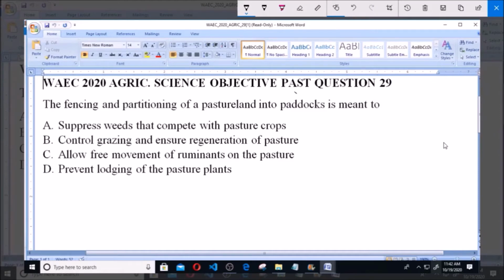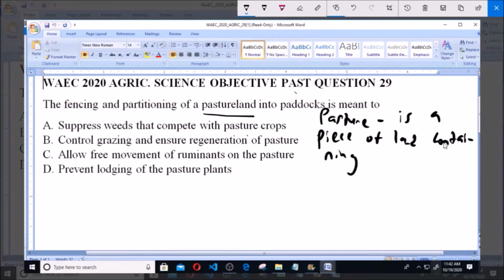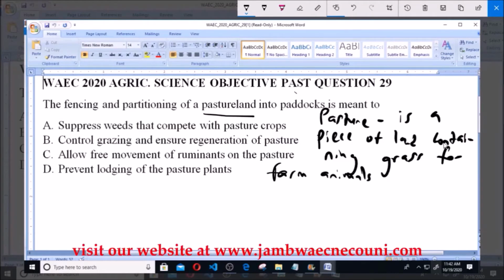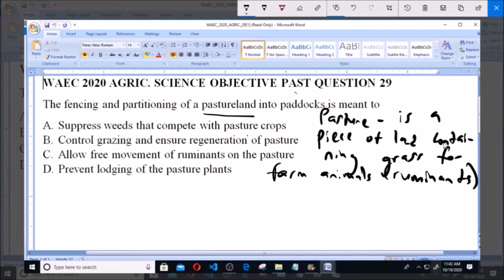So we are looking at some of the practices carried out on a pasture land, and a pasture land, or simply referred to as pasture, is a piece of land containing grass for farm animals, specifically ruminants. Ruminant animals such as sheep, goats, and cattle eat as it grows. So you can say it's a piece of land where grasses are grown specifically for the purpose of feeding ruminant animals.